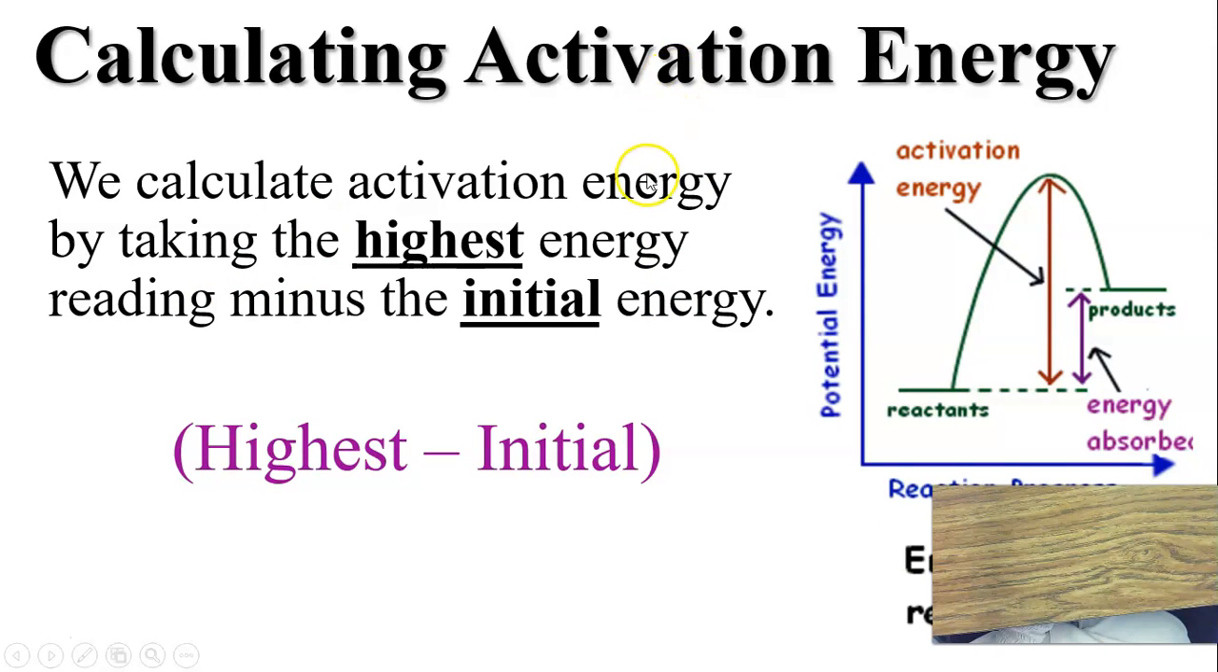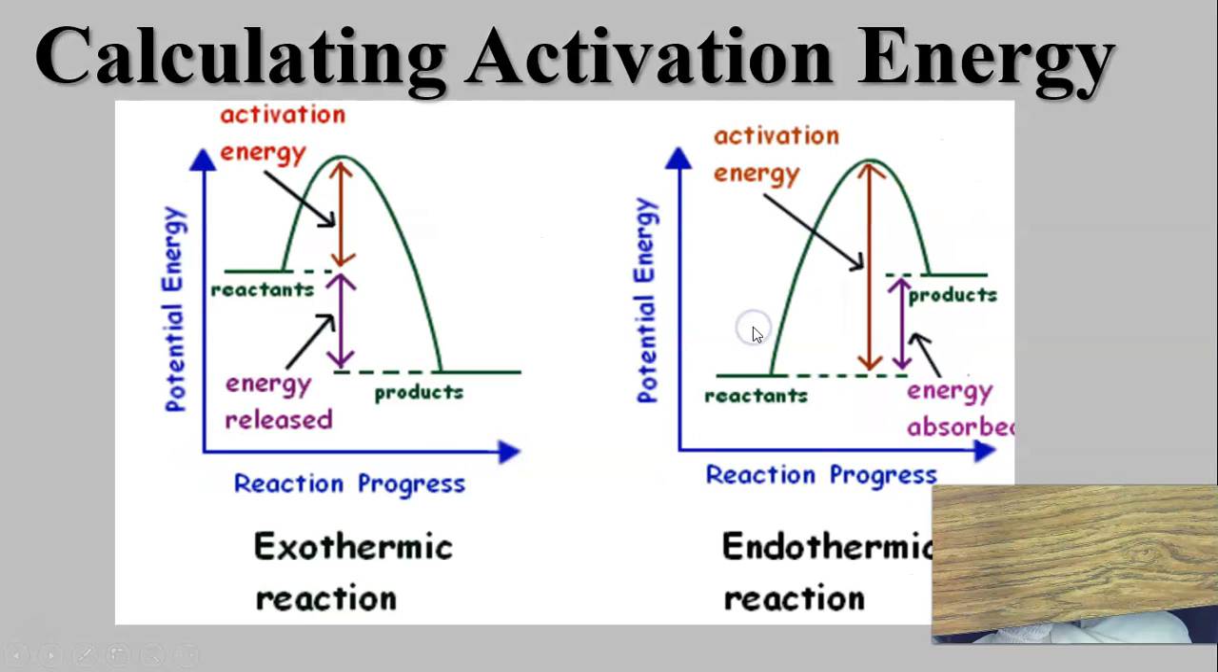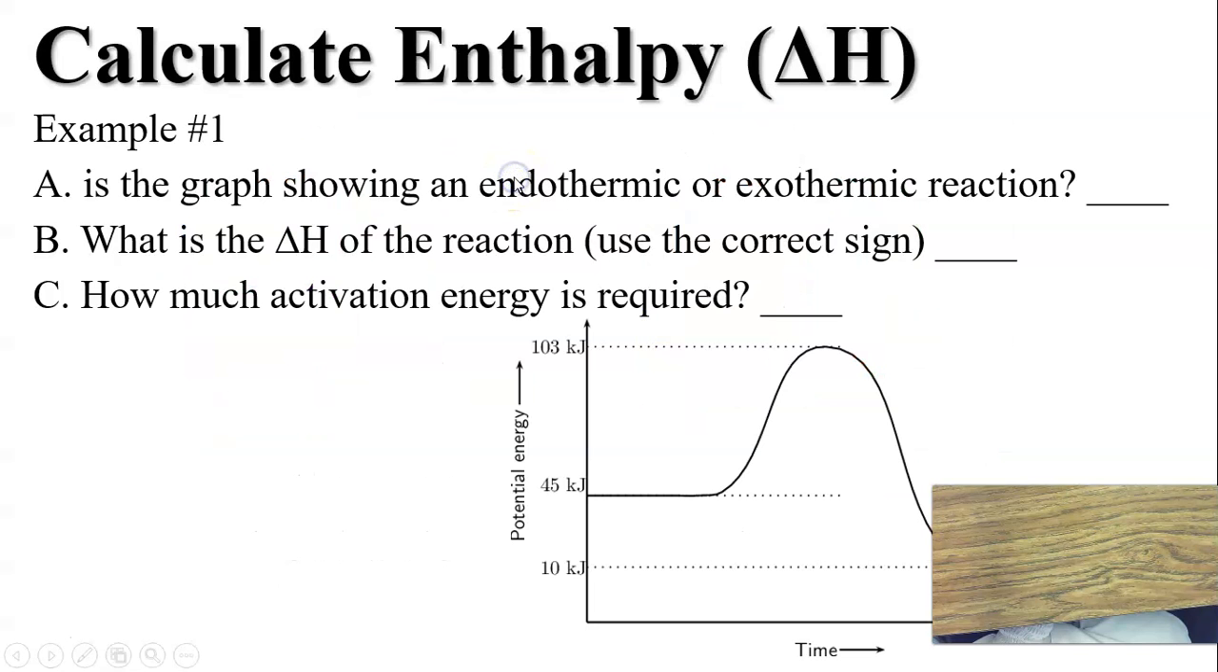Oh, let me go back one. We calculate activation energy. This is really simple, so don't overcomplicate this, kids. Take the highest energy minus the initial. So when you're looking here, that is the highest energy point. Where is the initial? It's down here. Okay, highest point on the graph minus the initial. That's going to give you an activation energy. Okay, so this is my activation energy here. This is my activation energy here. It just requires different amounts of activation energy.